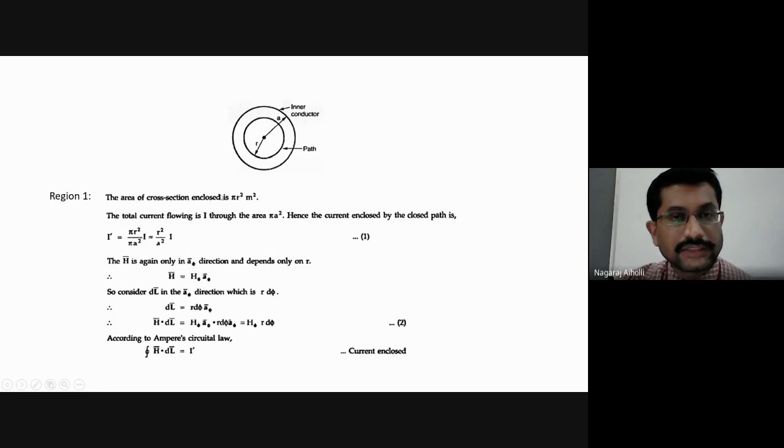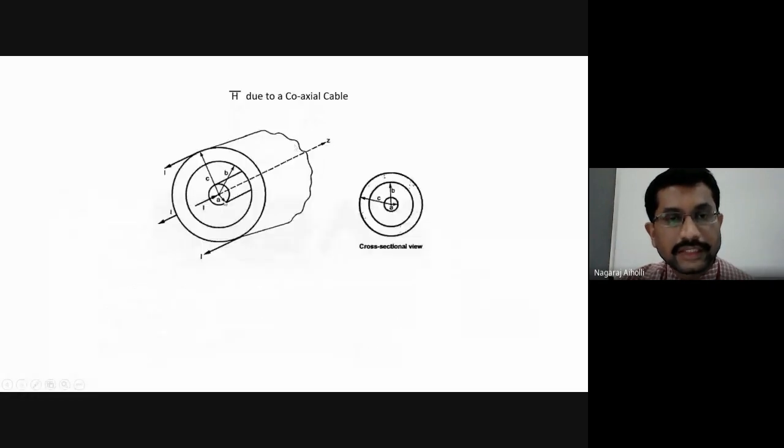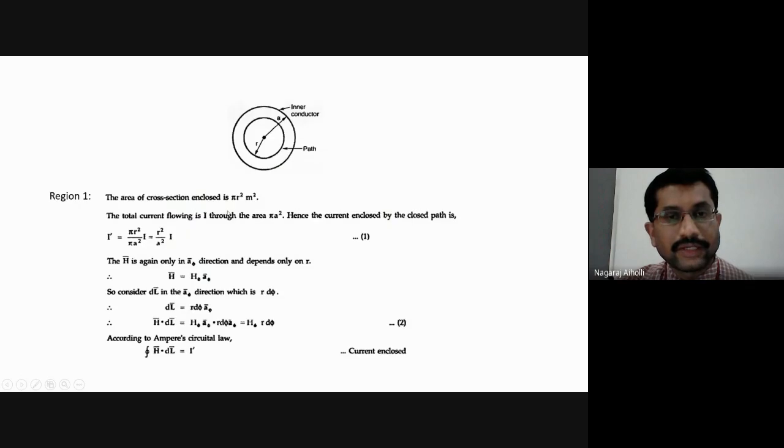The first region is where we are considering radius r, which is less than the inner radius a. This is the inner radius a, and r is the radius of the coaxial cable region that we are considering, r less than a. As r is less than a, the area of cross section enclosed is pi r squared. That is the area of cross section of the circle, correct? It is pi r squared meter squared.